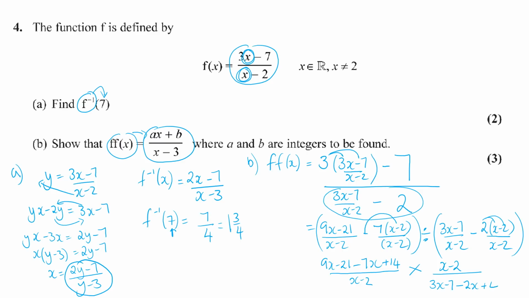2x plus 4. Now you can see these are going to cancel, and we're just going to get 9x minus 7x, which will be 2x, minus 21 plus 14, which is minus 7, all over 3x minus 2x, which is just x, minus 7 plus 4, which is minus 3, which agrees with what the question is, but we've just found that a is equal to 2 and b is equal to minus 7.